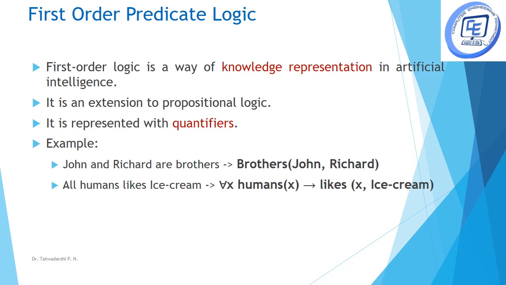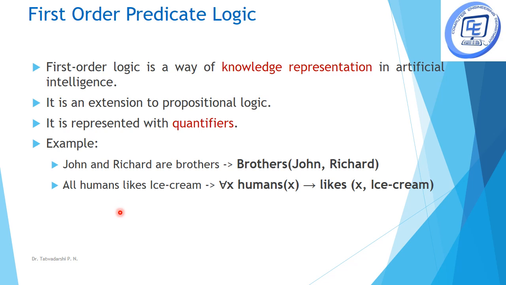Now, what is first order predicate logic? It is a knowledge representation that is generally used in artificial intelligence, and it represents quantifiers. For example, take the first sentence, John and Richard are brothers. This in propositional logic can be given as John is a brother of Richard, that is, both are brothers.